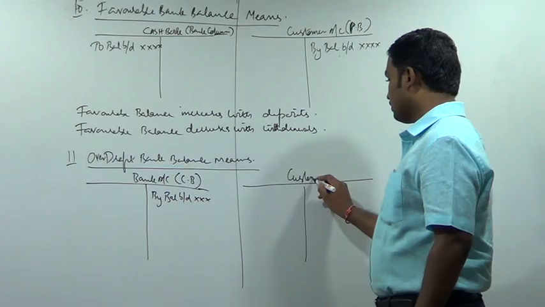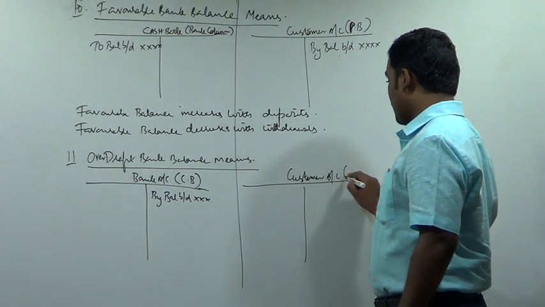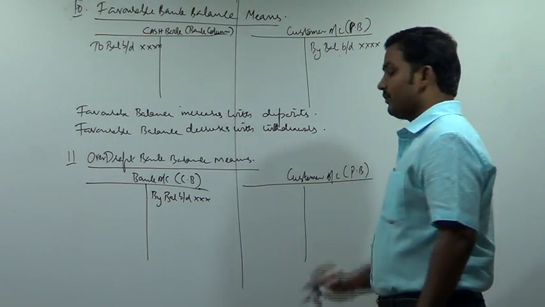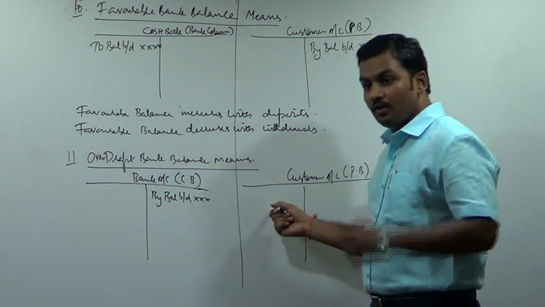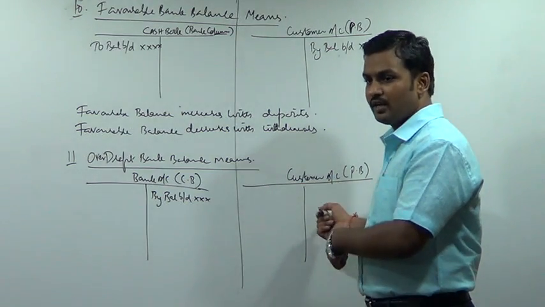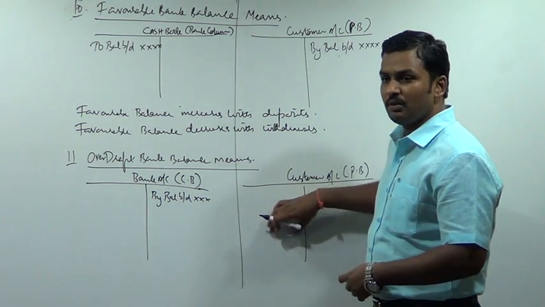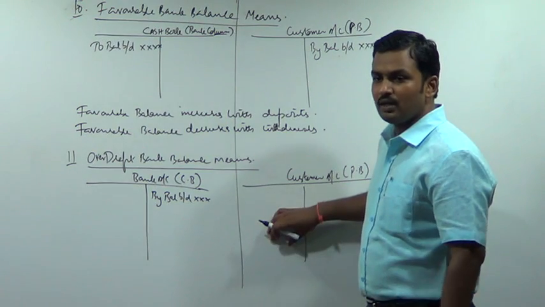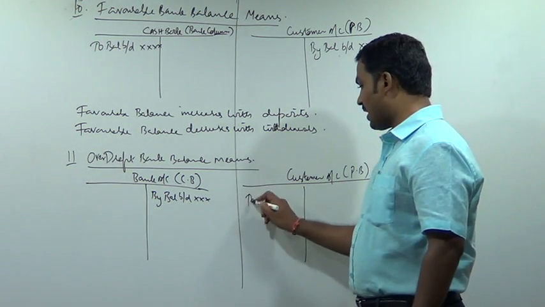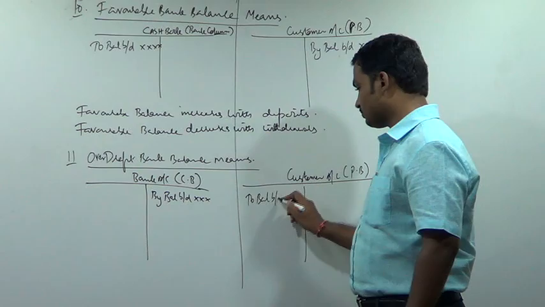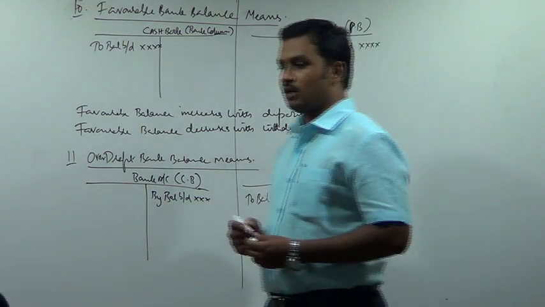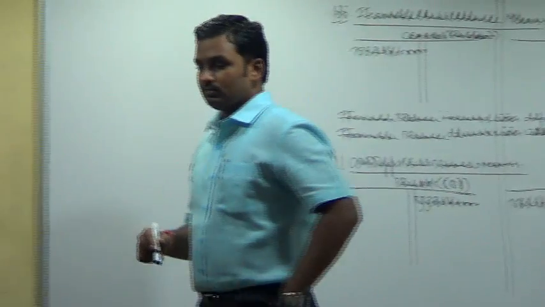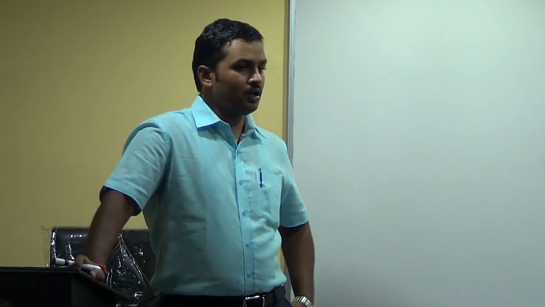Customer account, passbook. Which side will you write down? This is deposit side, this is withdrawal side. Withdrawal side is more than deposit side. The total of this column will be more than the total of this column. Balance will appear in this column. To balance brought down.